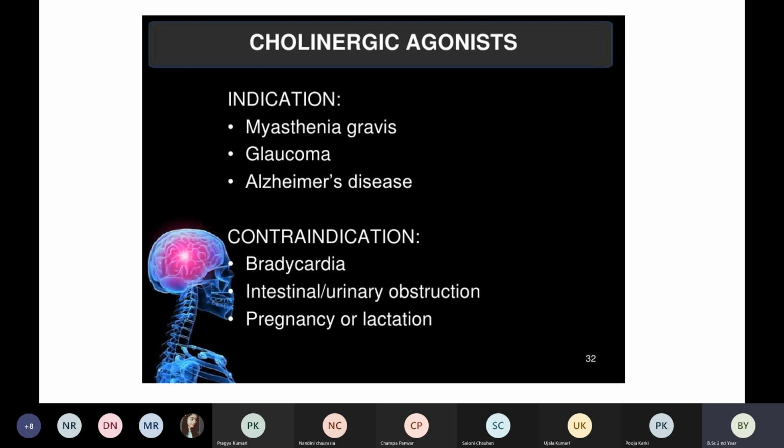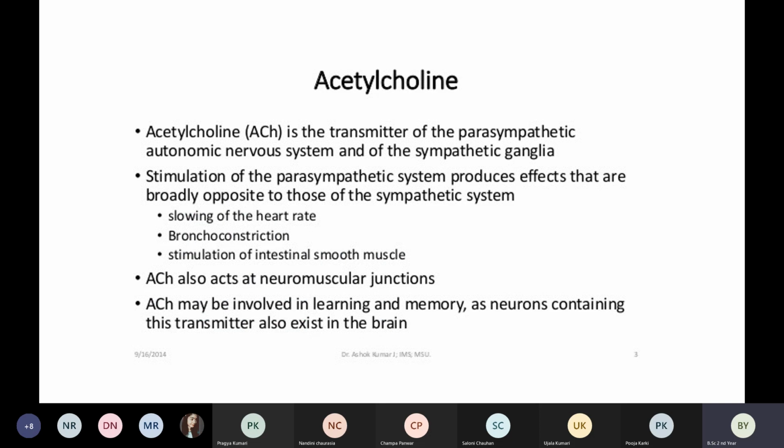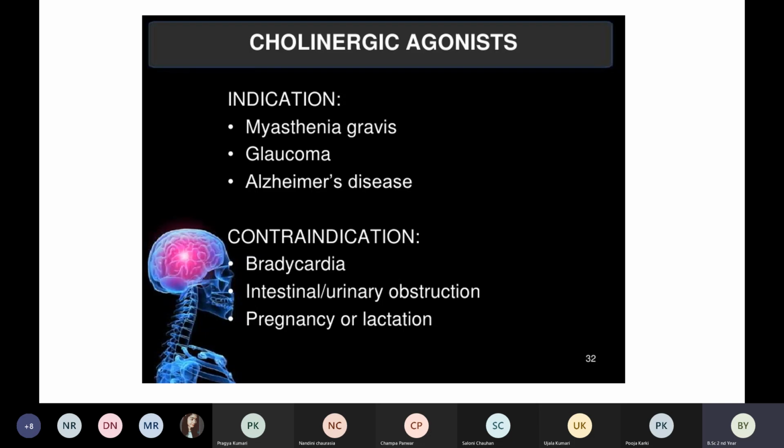Number 2, intestinal obstruction or urinary obstruction. So like I said, the third function is that it stimulates the intestinal smooth muscles. So that is why if patient is having any obstruction or any disease condition in the intestines, or when there is any obstruction in the urinary system also, then we should not give acetylcholine.